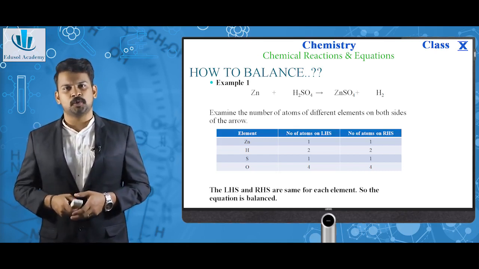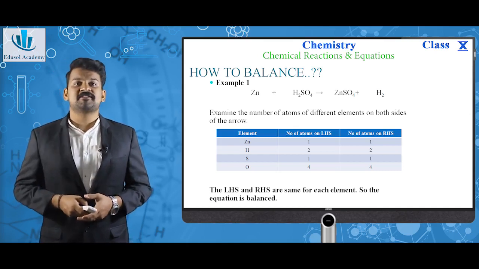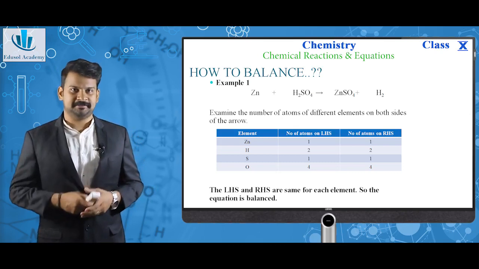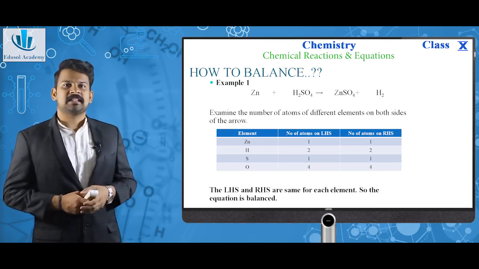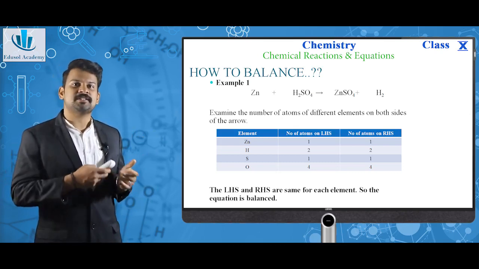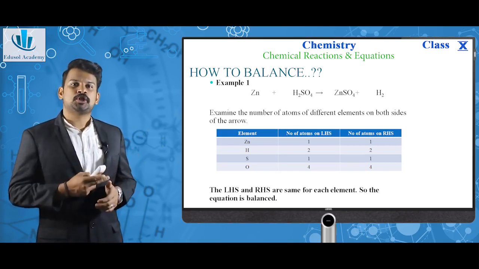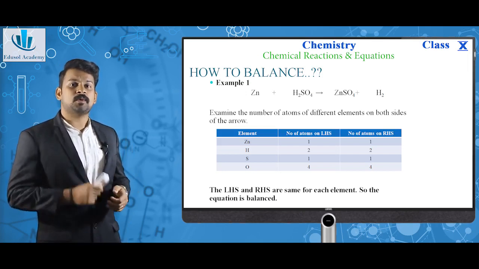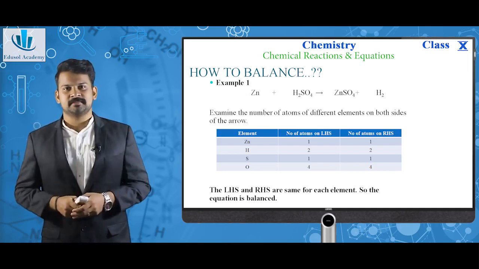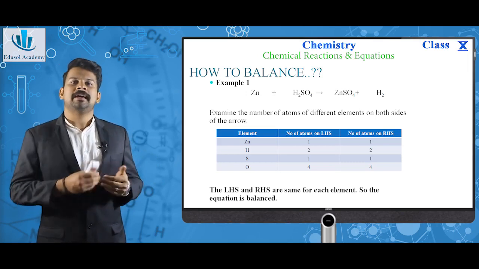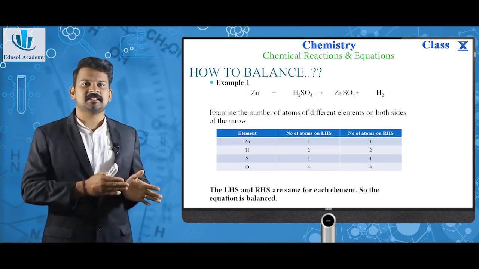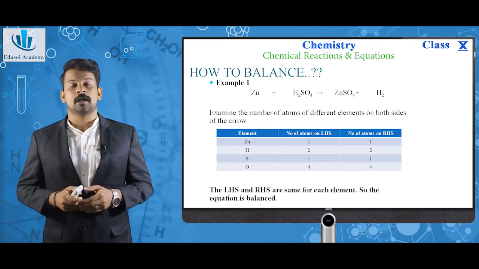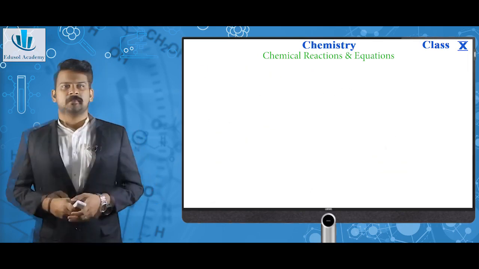The first thing we need to do while balancing an equation is examine the number of atoms of different elements on both sides of the equation. As you can see, zinc has one atom on LHS and RHS. Hydrogen has two atoms on LHS and RHS. Sulfur has one atom on LHS and RHS. And oxygen has 4 atoms on LHS and RHS, which means the count for each element is the same on both sides, which means the equation is already balanced. Example 2.